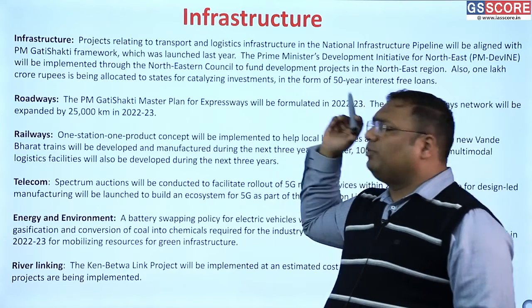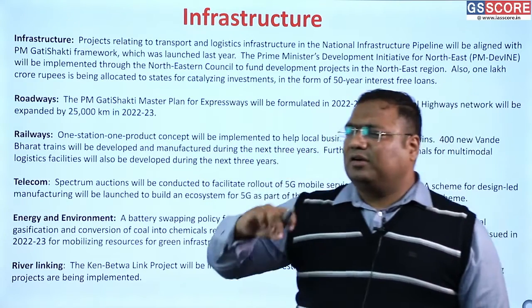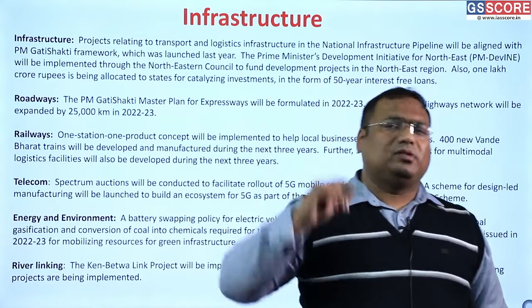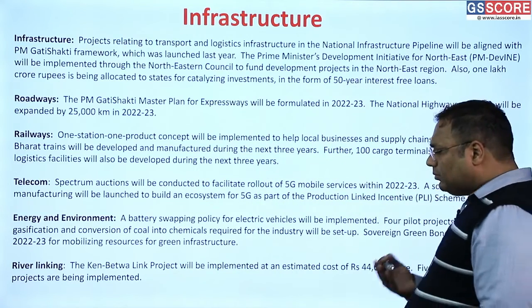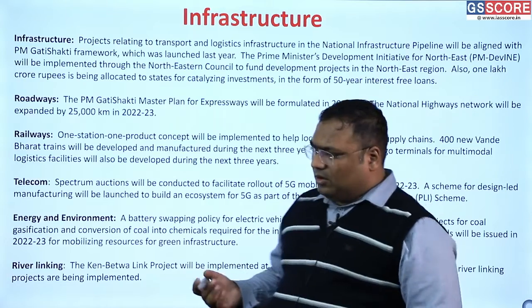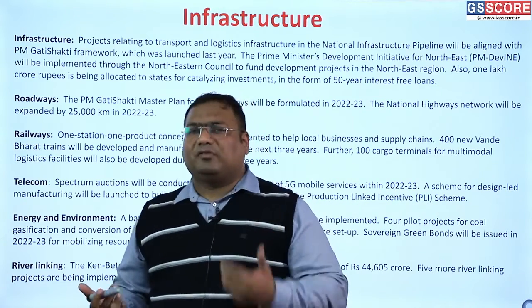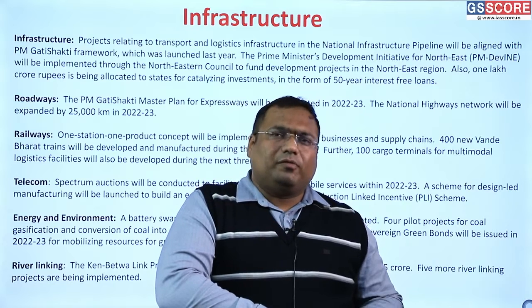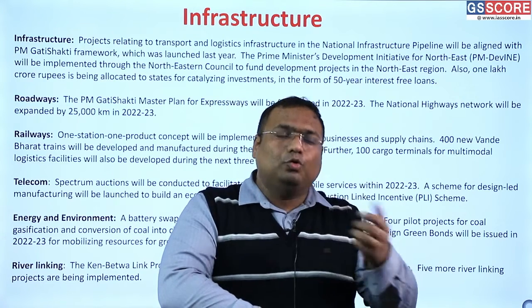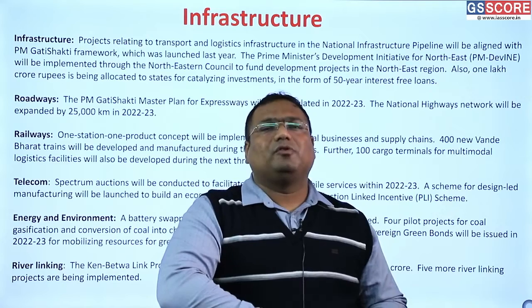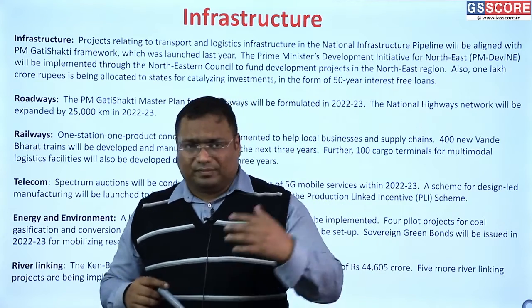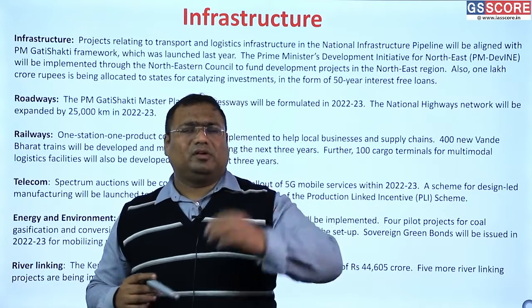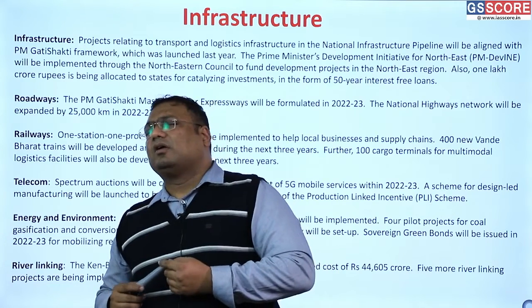Similarly, the one station, one product concept. There are certain areas which are known for specific products. Different regions have their own speciality. For example, there are different spices which come from different regions of India. Let us say Guntur is known for its very special red chili. Unjha is known for certain spices.